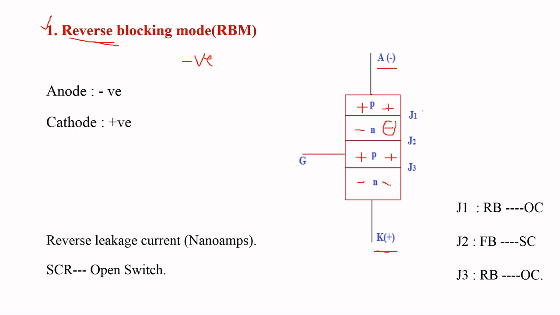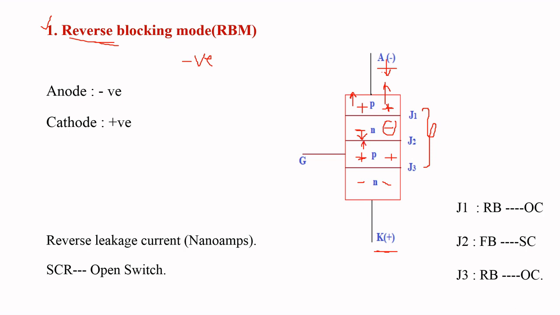Now we are going to find out the behavior of these 3 junctions. Due to the positive charge carriers and the anode being negative, there is an attractive force between these 2 charge carriers, meaning the holes present in the P layer move upwards. Similarly, these are the electrons and these are the holes, so there is an attractive force between these 2 charge carriers.